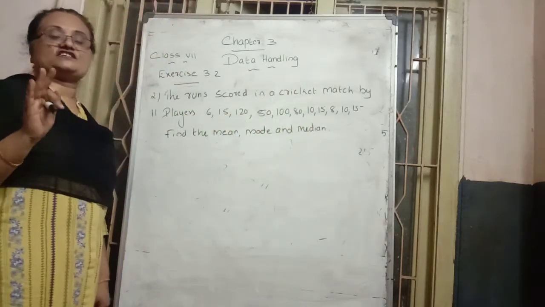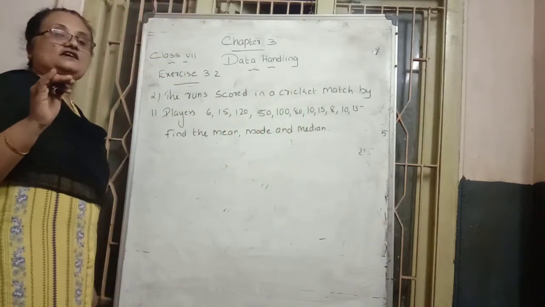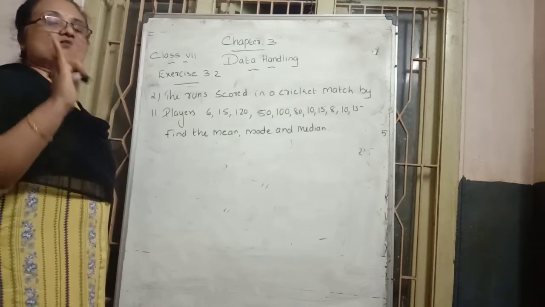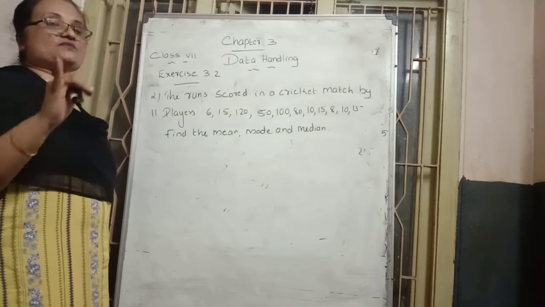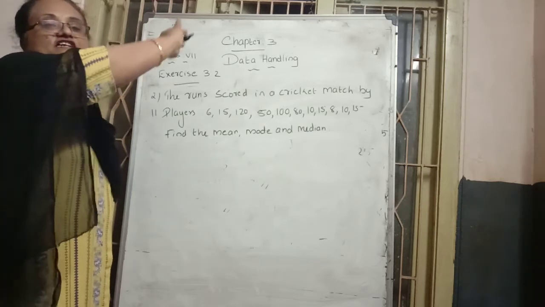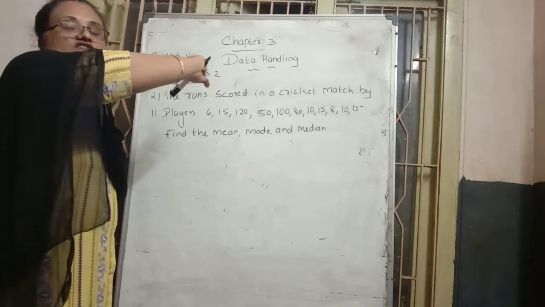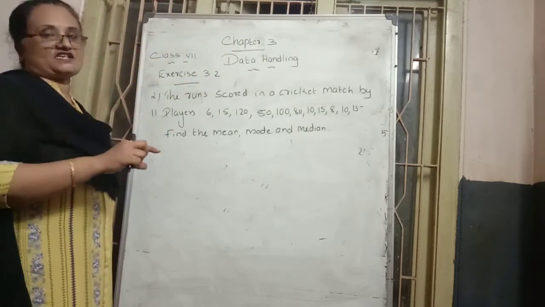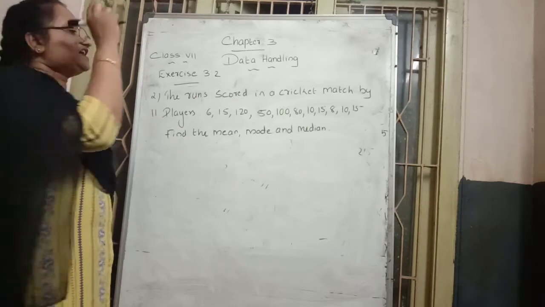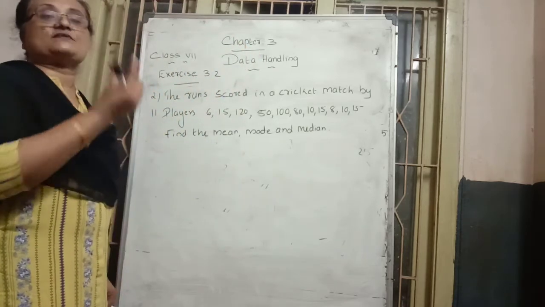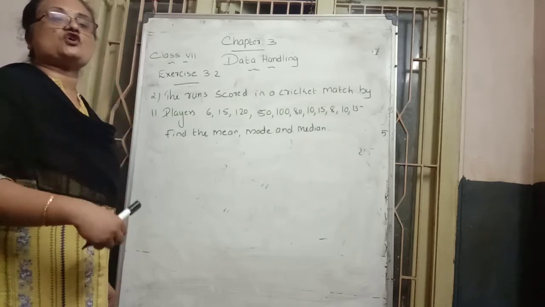3 central tendencies we learned. What are the central tendencies we learned? Mean, mode, median. Mean, we learned last class, means the average value. That means the sum of all observations divided by the total number of observations. Mode means, in the given observation, the number that repeats more times is the mode.